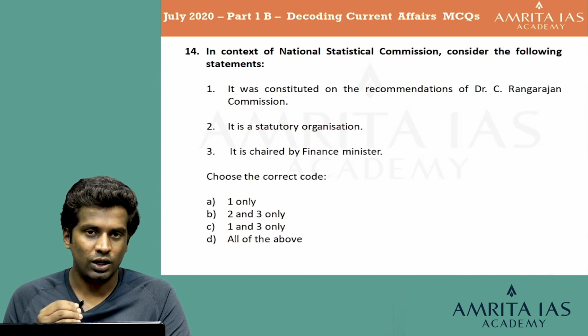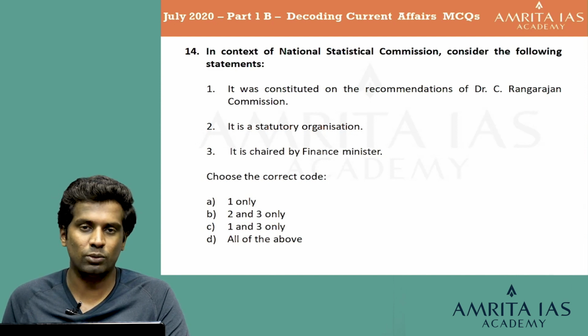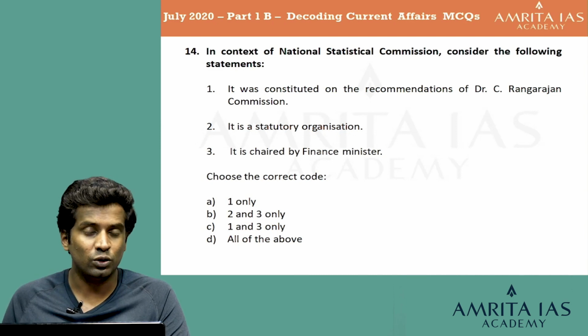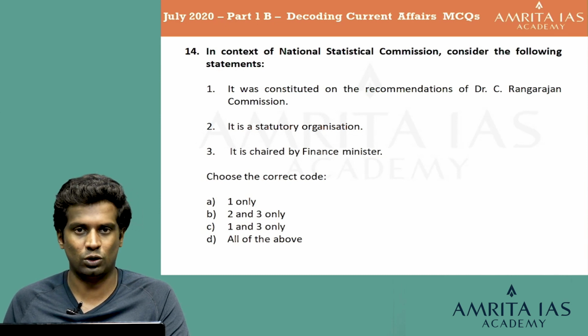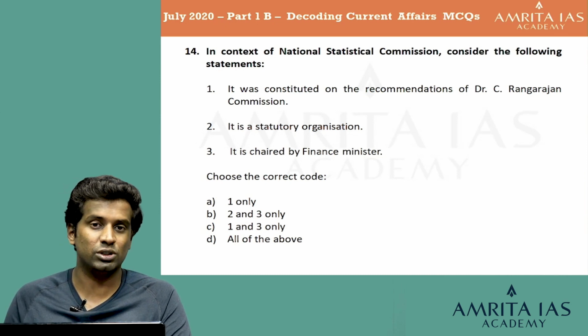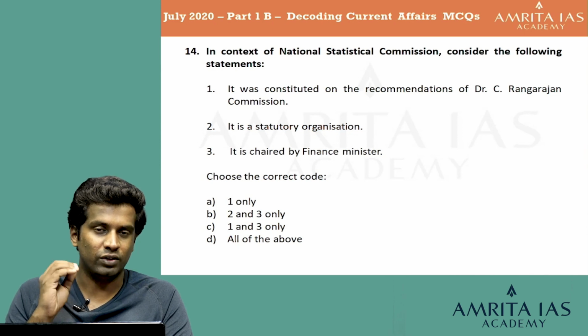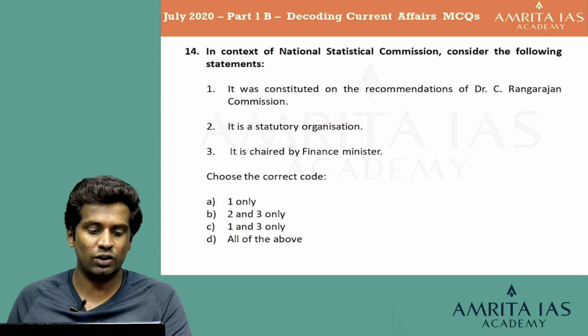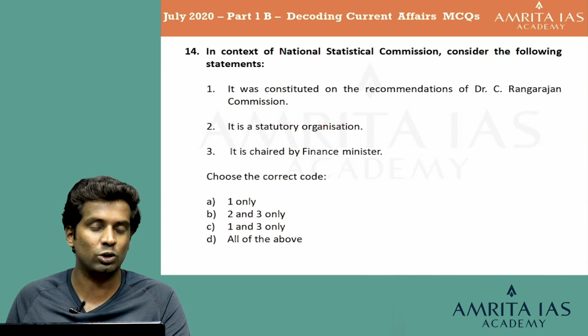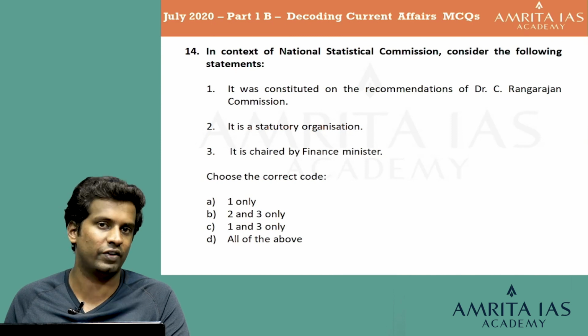Earlier, like I said, we will be learning about the statutory and constitutional bodies as part of our polity syllabus during our civil service preparation. So definitely you will know which are the statutory bodies and which are not. The National Statistical Commission is not a statutory body, and with that we can eliminate the second statement from the options. When we eliminate the second statement, we are left with just two options, option A 1 only and option C 1 and 3 only. So we managed to make a 50-50 elimination.